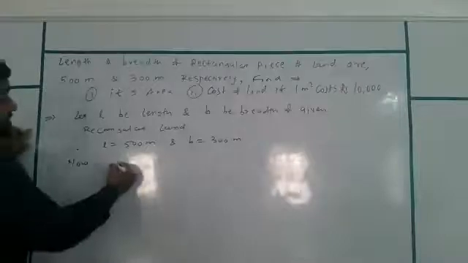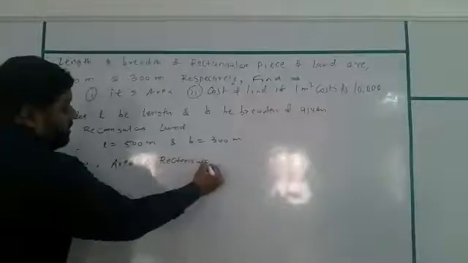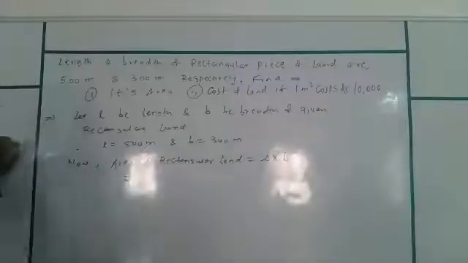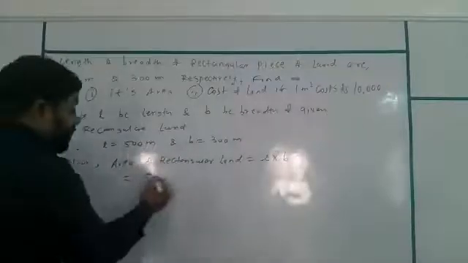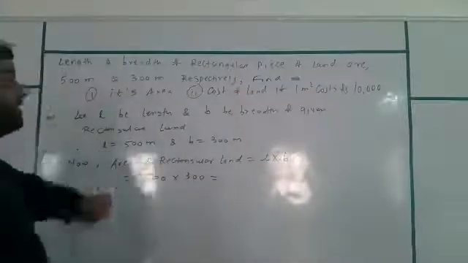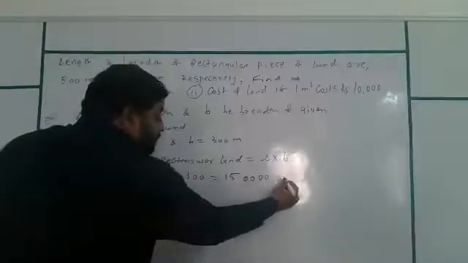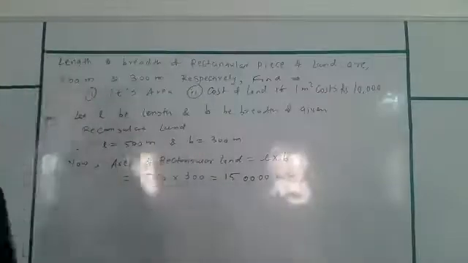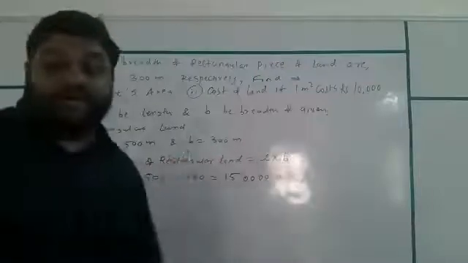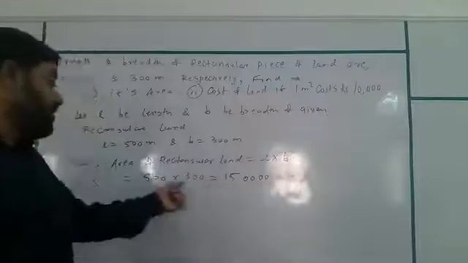Now, the first one is area of rectangular land is equal to L into B. So we'll find out area, which will be equal to 500 multiplied by 300. Both are in meters. So 5 into 3, 15 and 0000, meter square. This will be the area of the rectangular land.